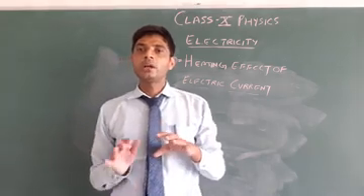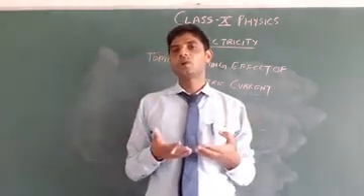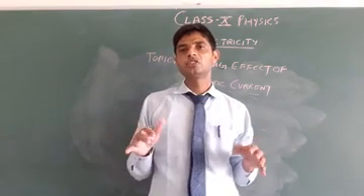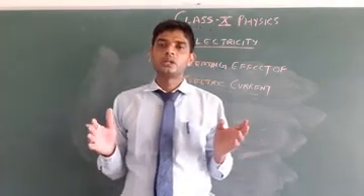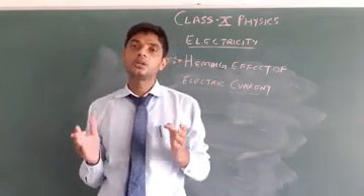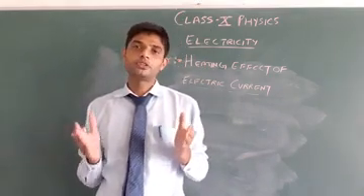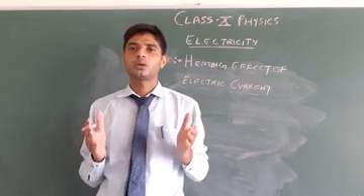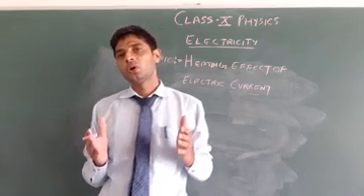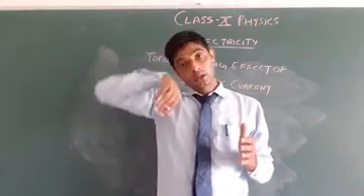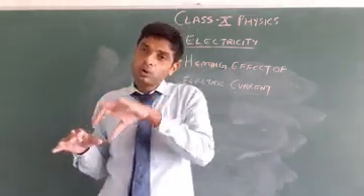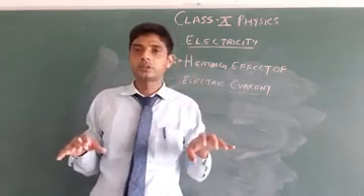But when a potential is applied across the ends of the conductor, then electrons start to flow with a drift speed, from lower potential to higher potential.